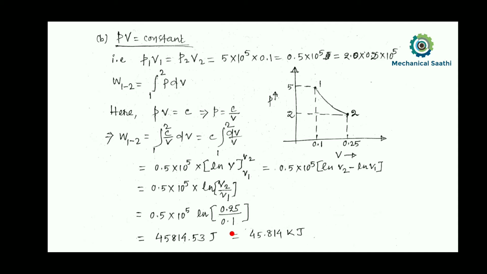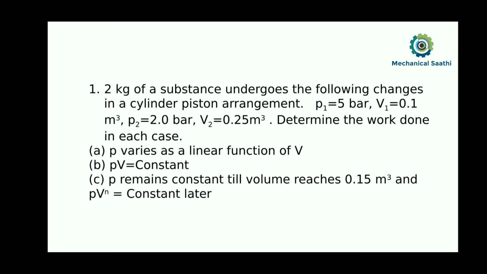So whatever solutions we are doing here, we are coming from the initial equation which is for our closed system, which is under the quasi-static process. Okay, so let us move towards the third process which is given to us.